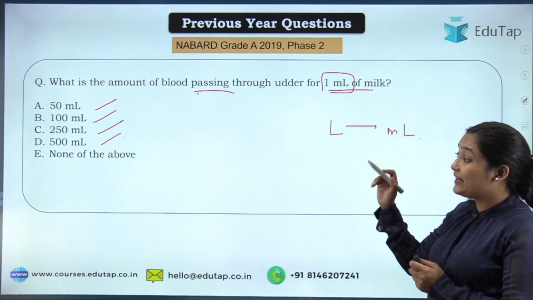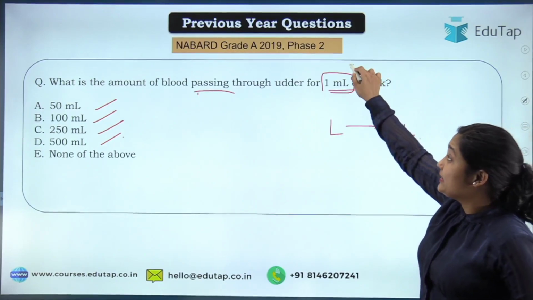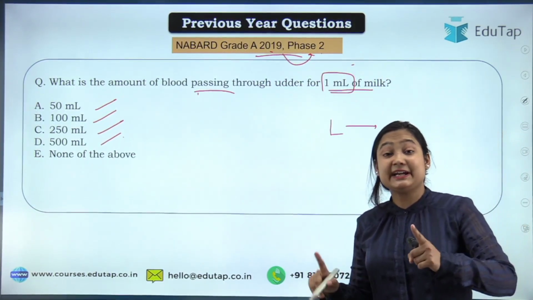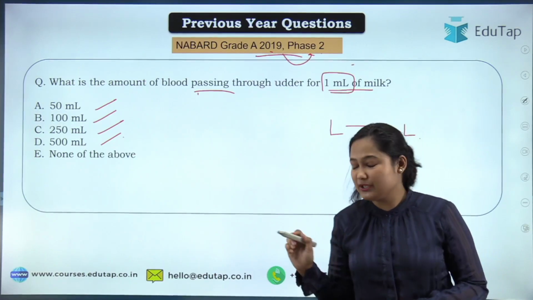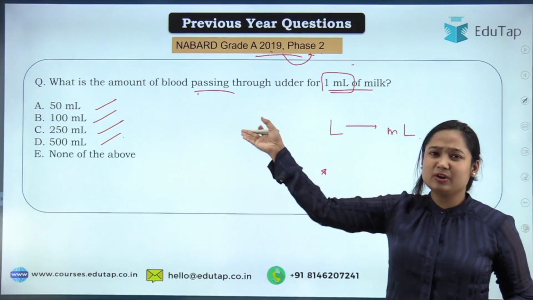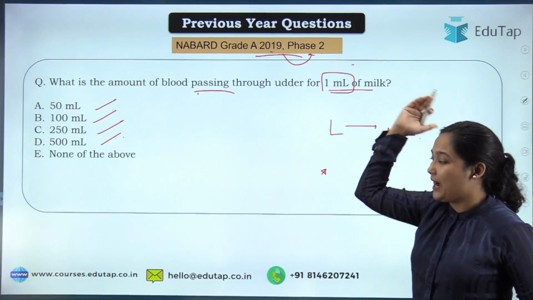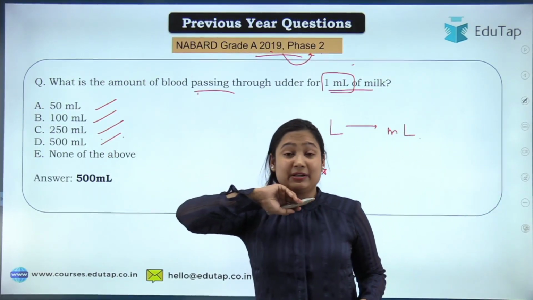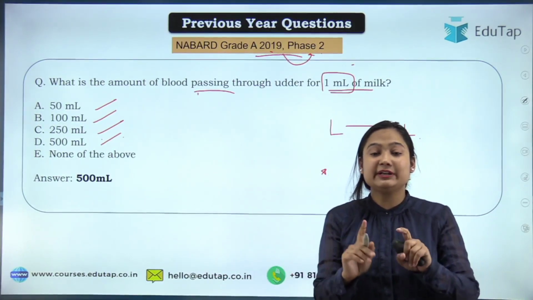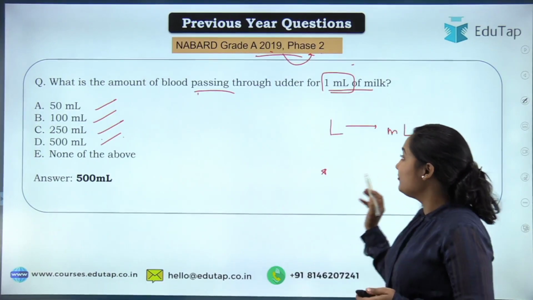And yes, your correct answer, as we have discussed, see, in NABARD 2019 phase 2 the question was there, so that's why I said this question is important, that particular data is important. So table we know, and this is something I think you will always remember because the amount is too high and the amount is 500 ml. So once you have filtered 500 ml of blood, you will get only 1 milliliter of milk.